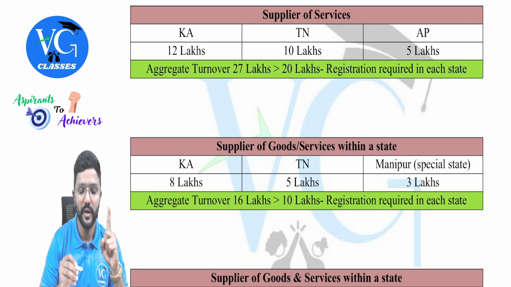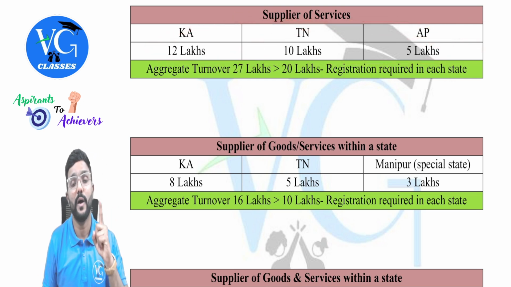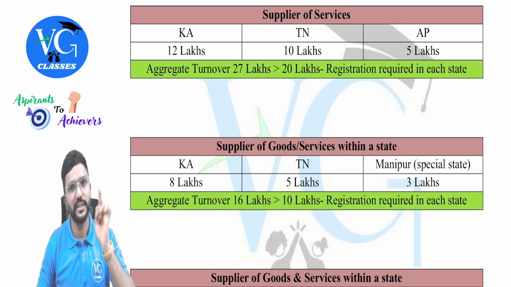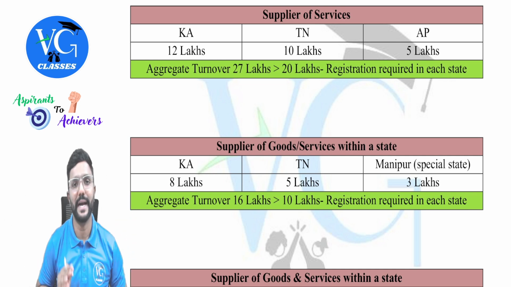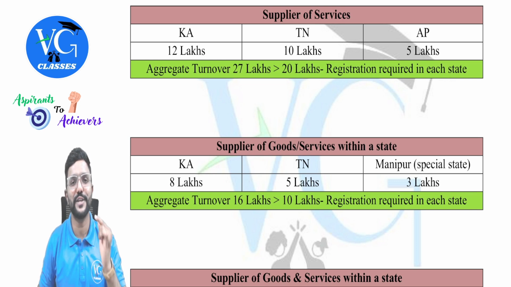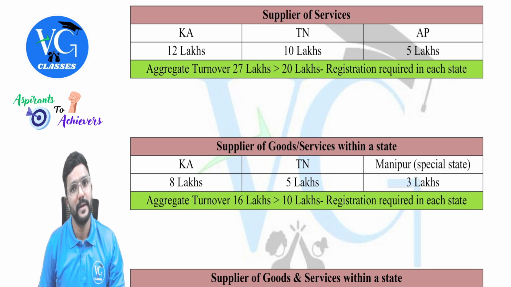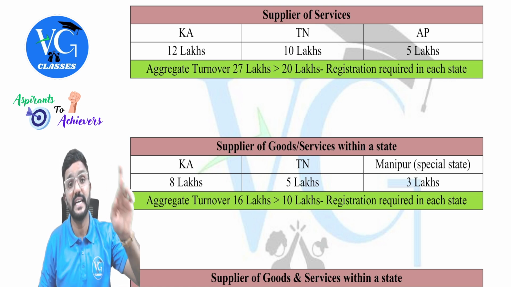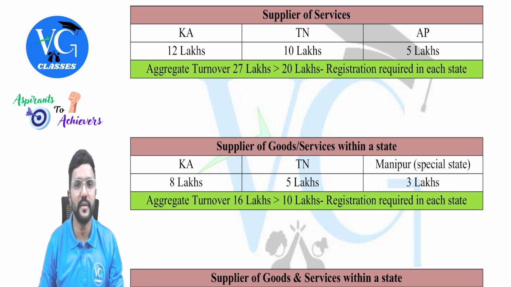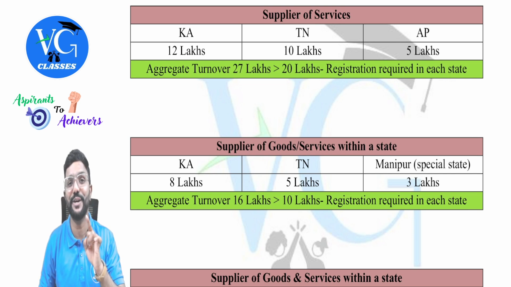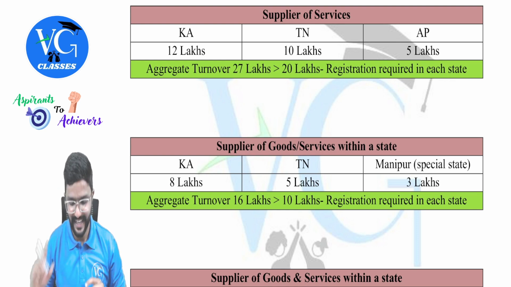Please be careful. I have told you aggregate turnover means we should take all India basis. You can calculate individually for each branch, but at the end you need to do aggregate. If your aggregate turnover is more than the threshold limit, in every state wherever you are making taxable supplies of goods or services, you have to get registered there. Sir, what if in any state I am making only exempt supplies or non-taxable supply? For that state, you need not get registered. But while calculating the aggregate turnover, should we include exempt supply or non-taxable supply also? Yes, I will explain that.